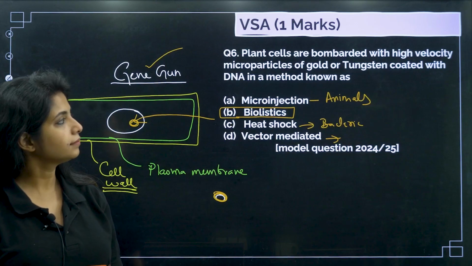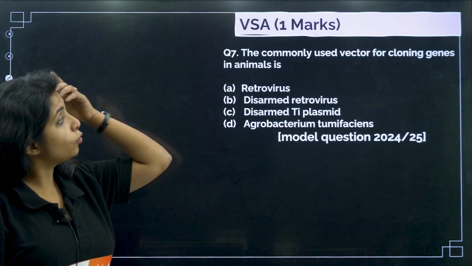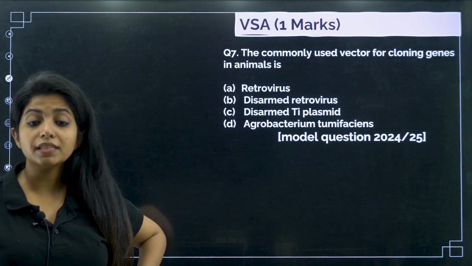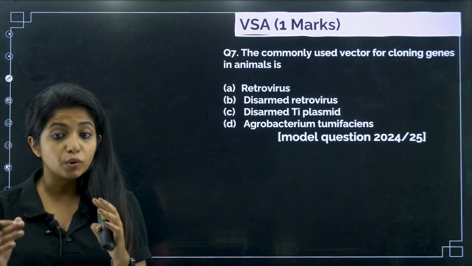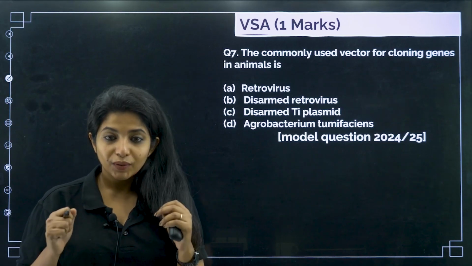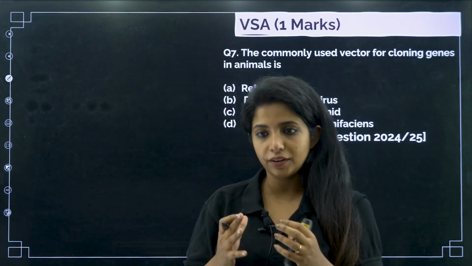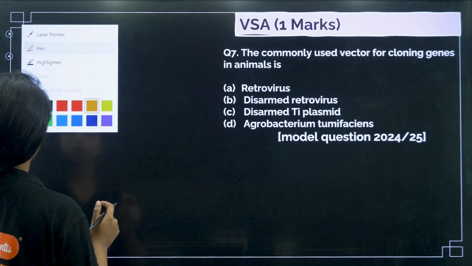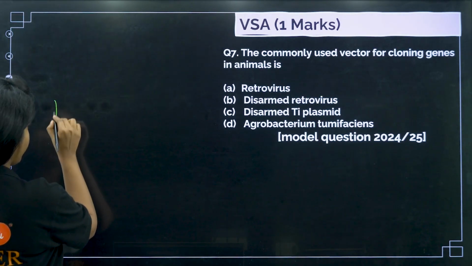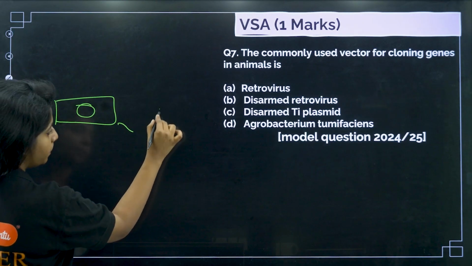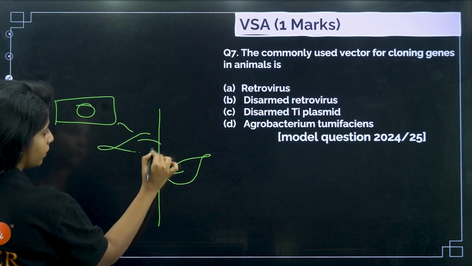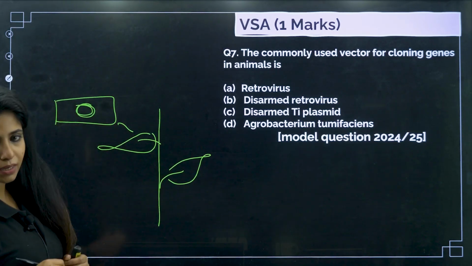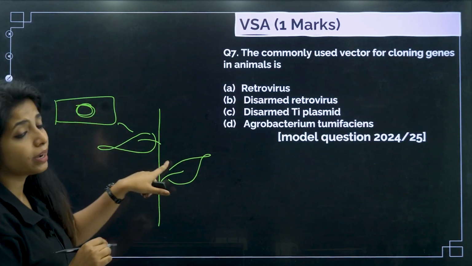Okay. The commonly used vector for cloning genes in animals is... Vector means the one which can carry the gene of interest. Now, suppose I'm just giving an example. There is a bacteria that affects a plant with the help of a unique DNA that it has. Anyway, it has the machinery to go and affect the plant.